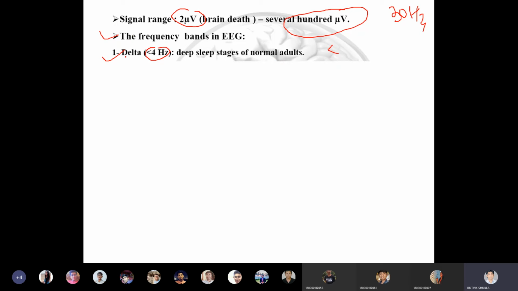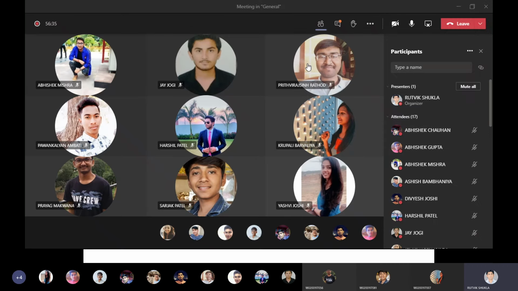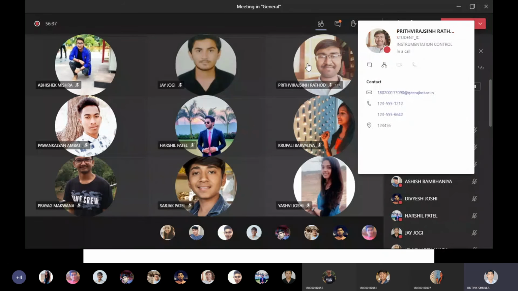The first type is called the delta band or the delta waves, which have a frequency range of lesser than 4 hertz. These signals are generally observable in the deep sleep stages of a normal adult. What is deep sleep? Deep sleep, which nowadays hardly anyone gets. Clear? This is the normal thing.